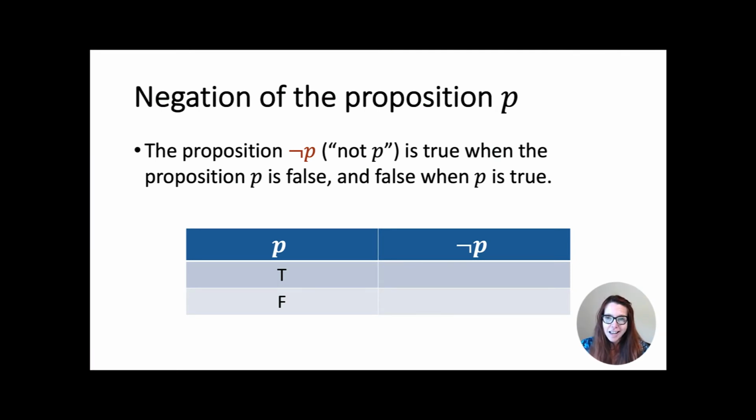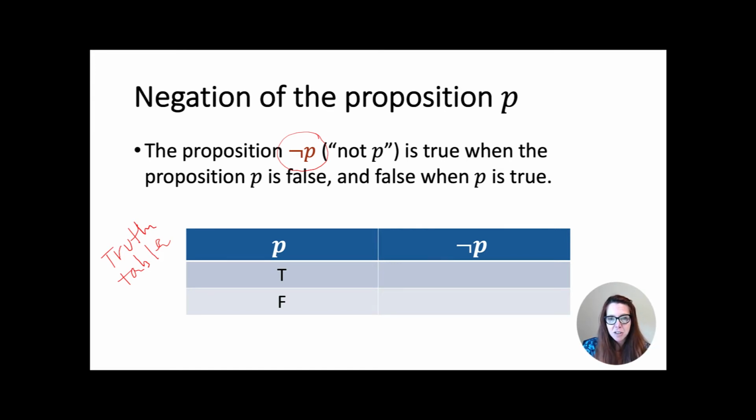So let's first look at the negation of a proposition P. The proposition not P, represented as such, is true when the proposition P is false, and false when P is true. It's a negation of that original proposition. And so we'll see below that we have a truth table. A truth table is just a way that we can represent all possible truth values that each of these propositions can take. The first thing that we see is in column 1, it lists all the possible truth values that that original atomic proposition P can take.